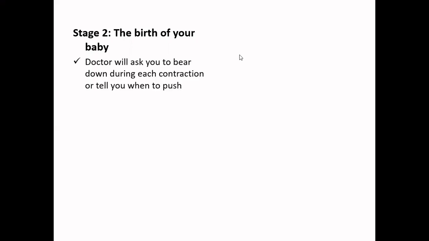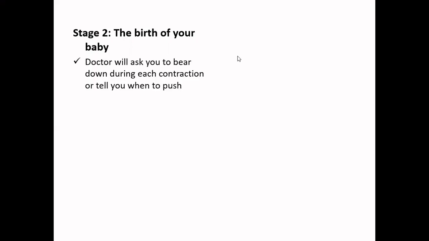Now, to move on, here we go to the next phase, that is stage 2, the birthing of your baby. So the things that we have discussed so far are the contraction cycle and how the cervix tends to dilate. Now we go to the second stage of the labor, that is the actual birth of your baby.